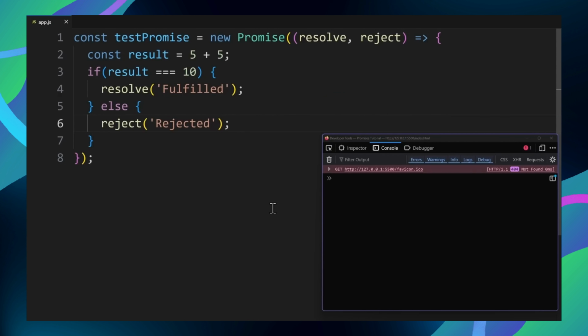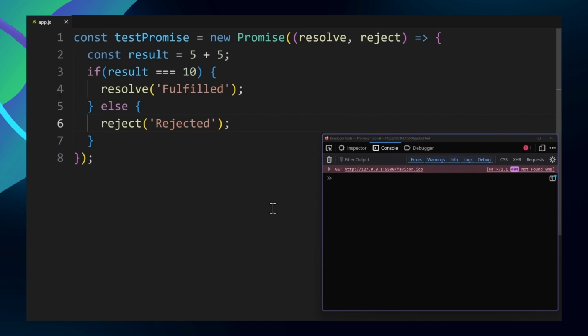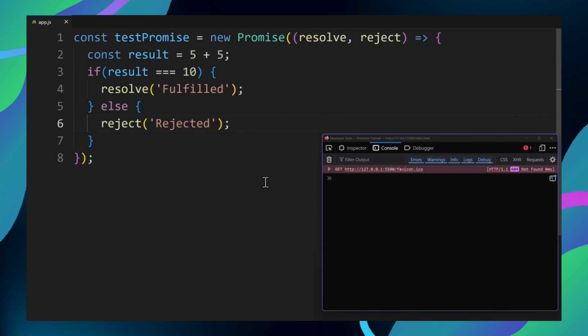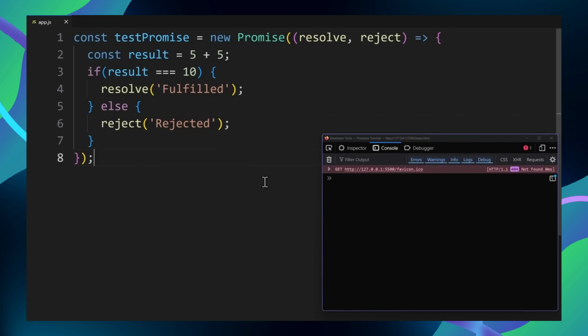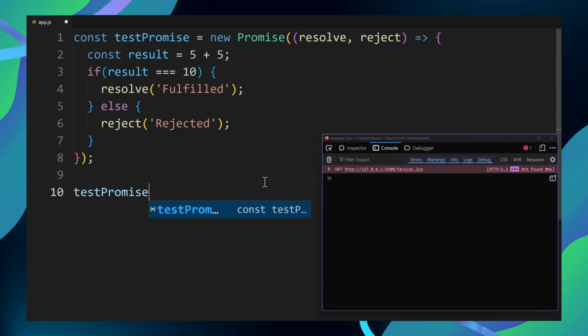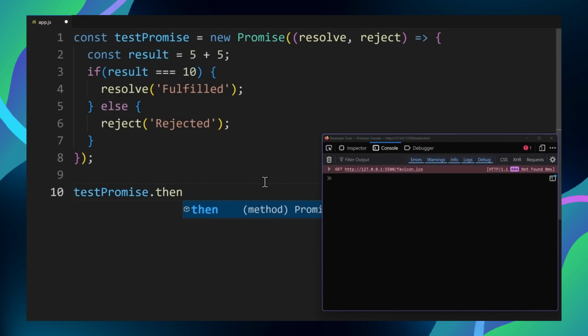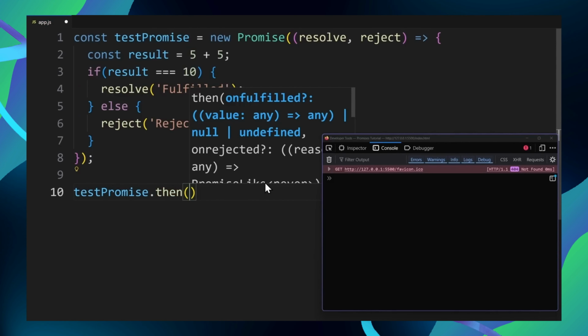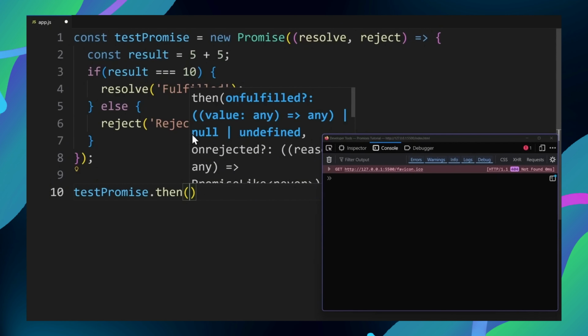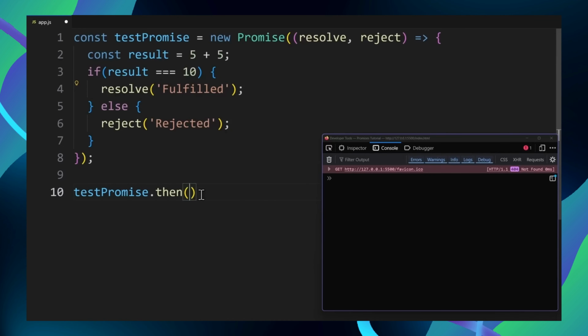Now we can attach a reaction to this. We want to react differently depending on whether the promise was successful or not. And for that we can use then and catch. We take our promise and call .then on it. Inside then, we get the value that was passed into resolve. So this string right here, we can call it message.